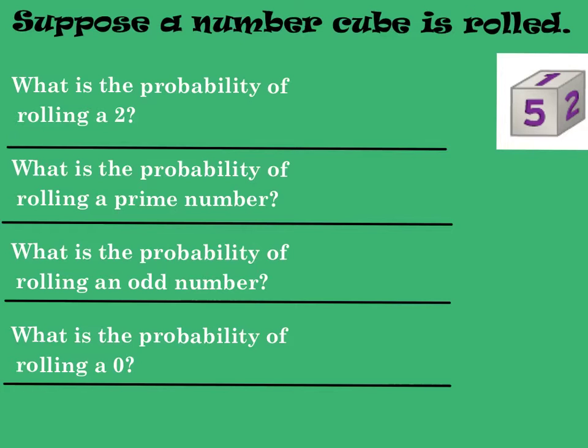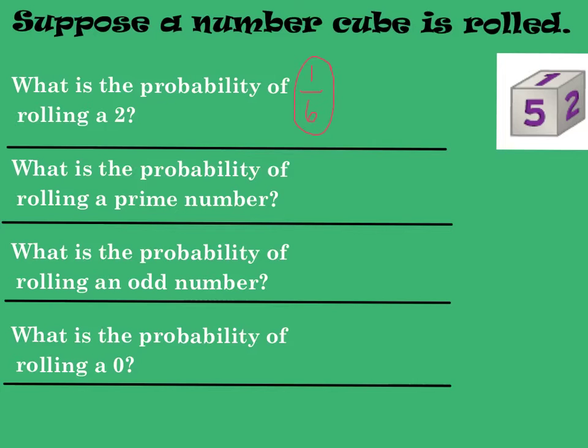Let's go ahead and practice finding some probabilities. Here I have a number cube with the numbers 1 to 6. Let's say that we roll this number cube one time. What is the probability of rolling a 2? Well, the first thing you need to do is say to yourself how many 2s are on a dice. There's only one of them. There's 1 2 out of how many sides total? 6. So our probability of rolling a 2 is 1 out of 6.